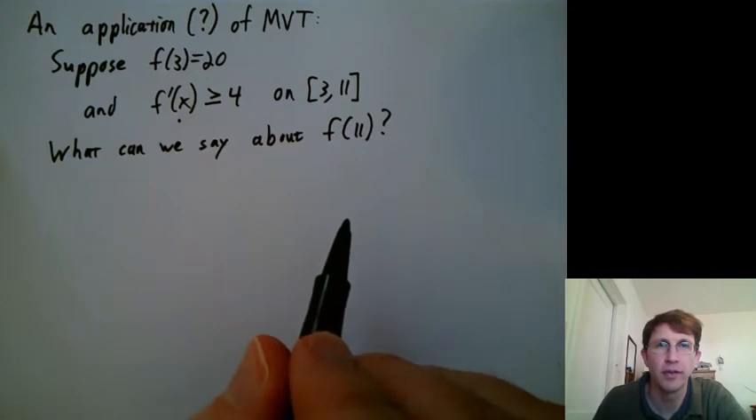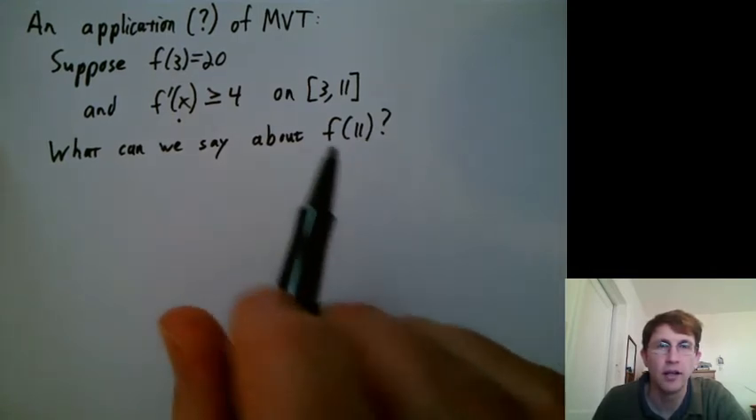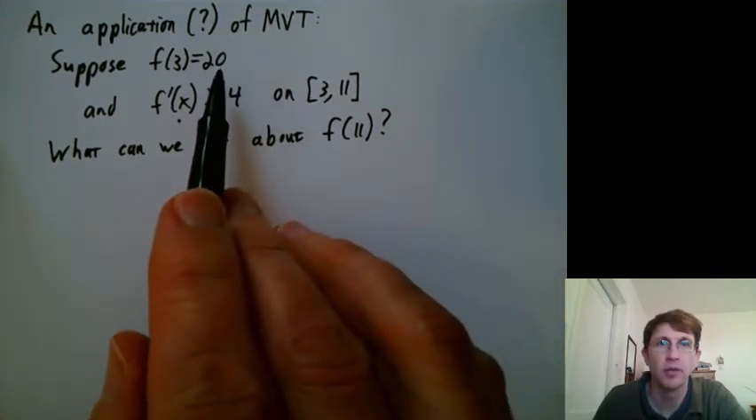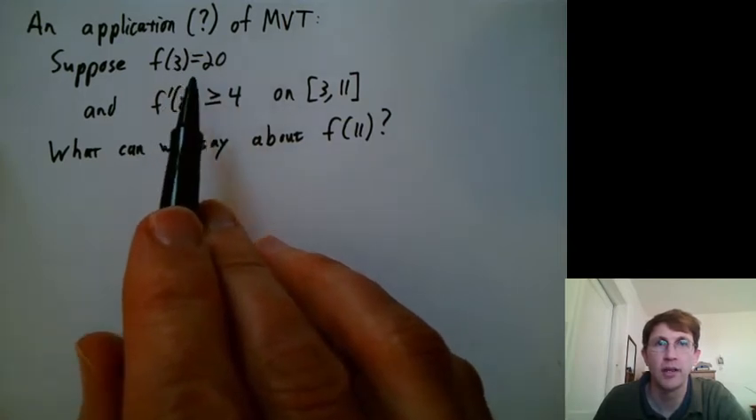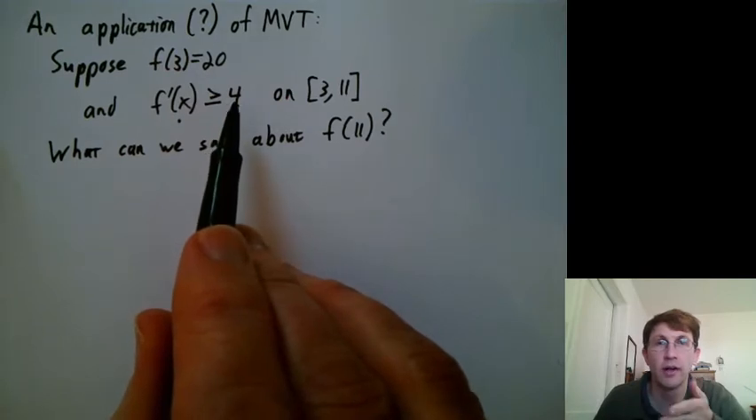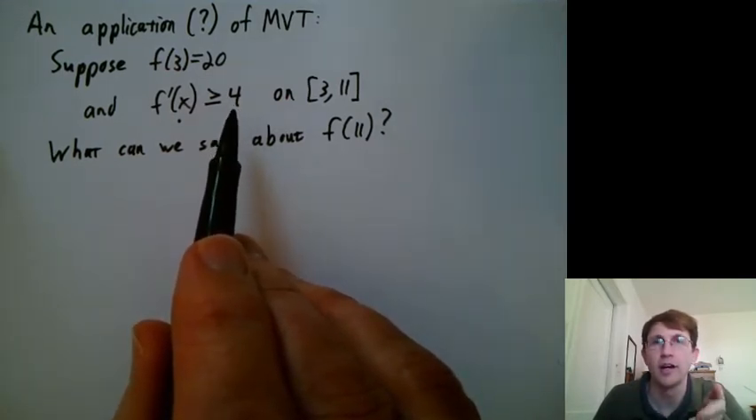So pause the video, think about what you can say. All right. If we put this in terms of traveling, you could say, well, suppose I'm 20 miles away from a city at time 3 hours, and until time 11 hours, I'm going to keep driving at least 4 miles an hour. Okay, this is kind of silly.